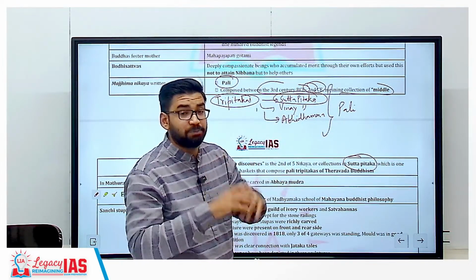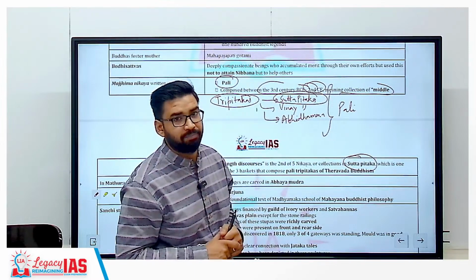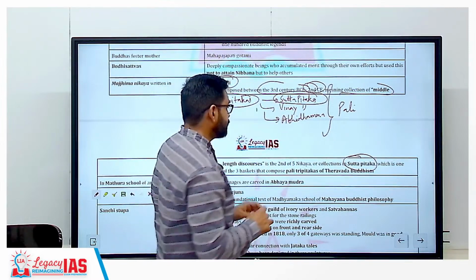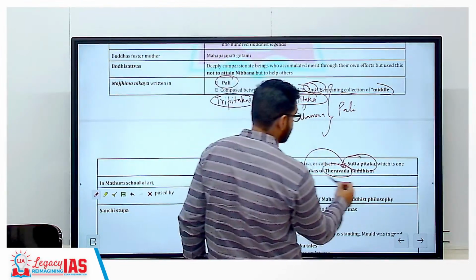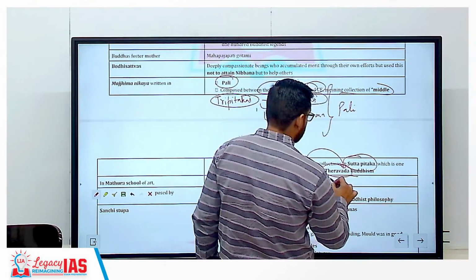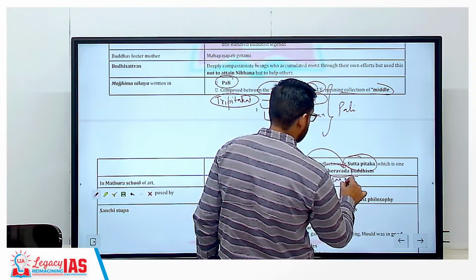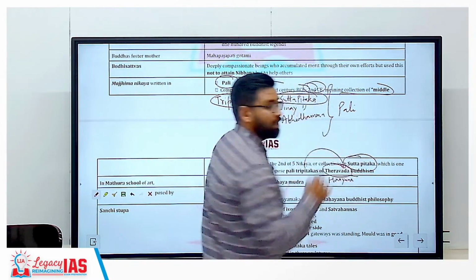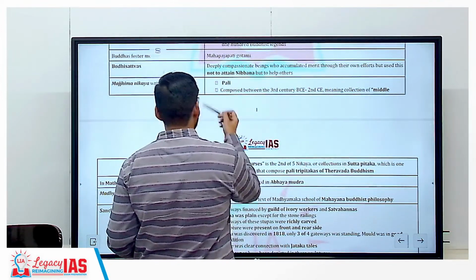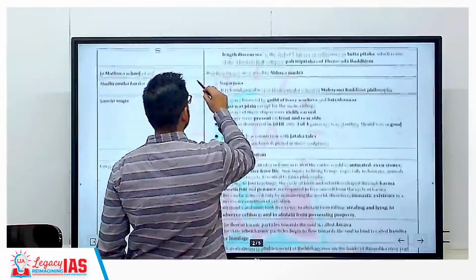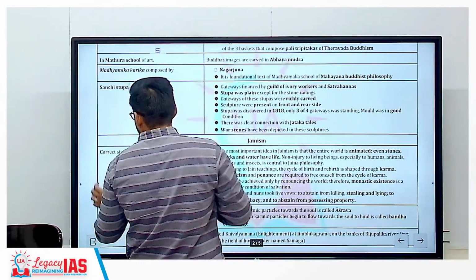That means three scriptures or three baskets of Buddhism. Clear? Now it is related to Theravada Buddhism. Theravada is also one of the forms of Hinayana Buddhism. Clear? So these things are also very important.